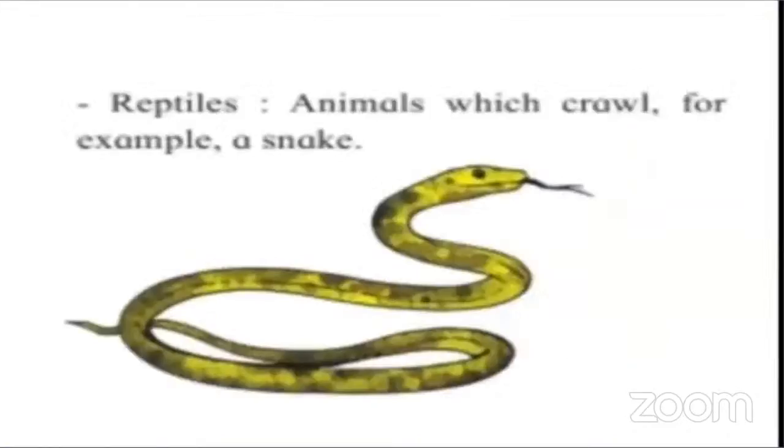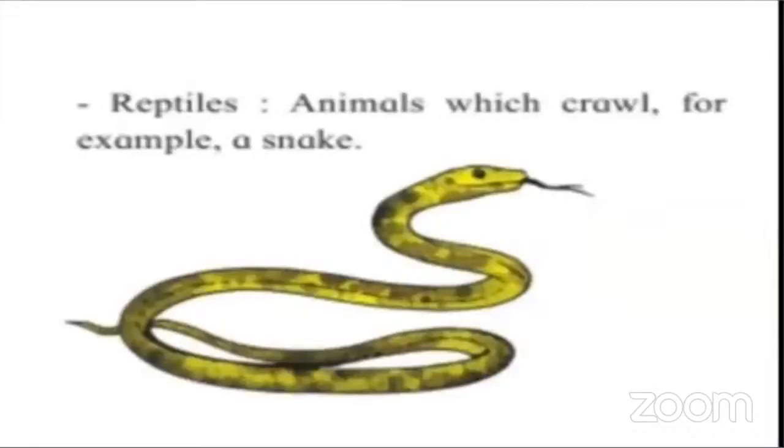Now birds. Birds live in air, so they are called aerial animals also. Then come reptiles. These are animals which crawl. Read out.